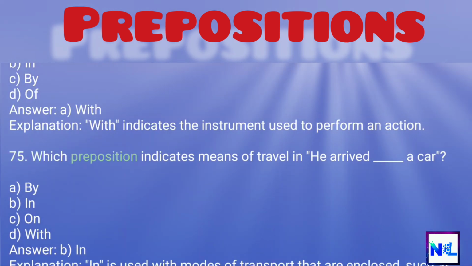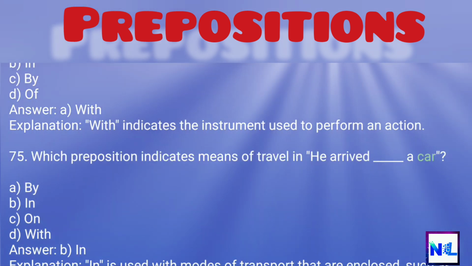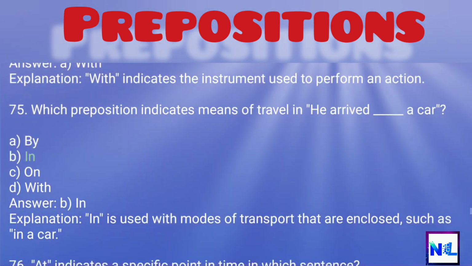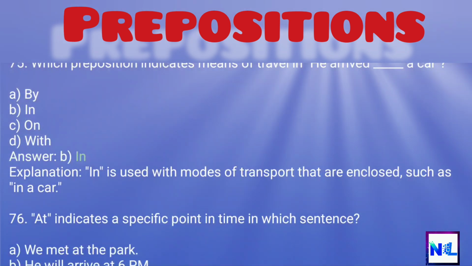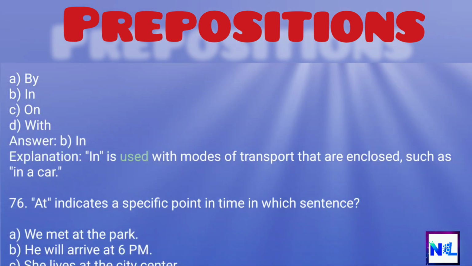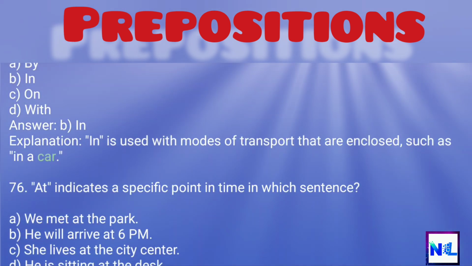75. Which preposition indicates means of travel in: He arrived ___ a car? A. By. B. In. C. On. D. With. Answer: B. In. Explanation: In is used with modes of transport that are enclosed, such as in a car.